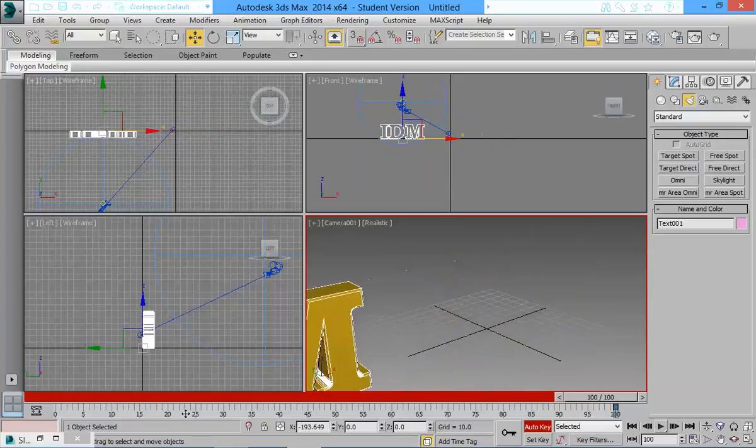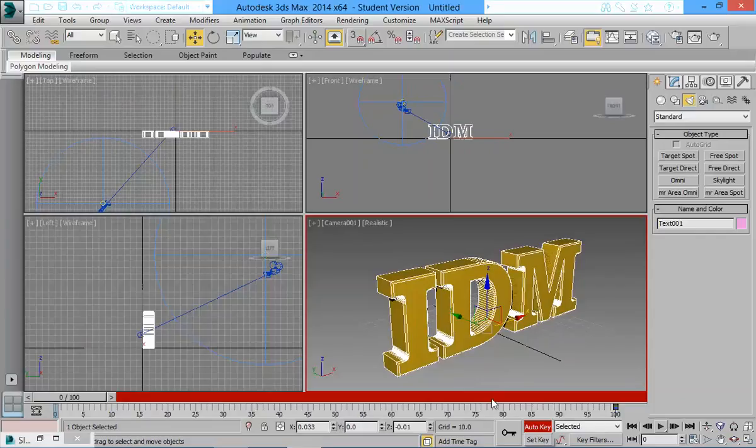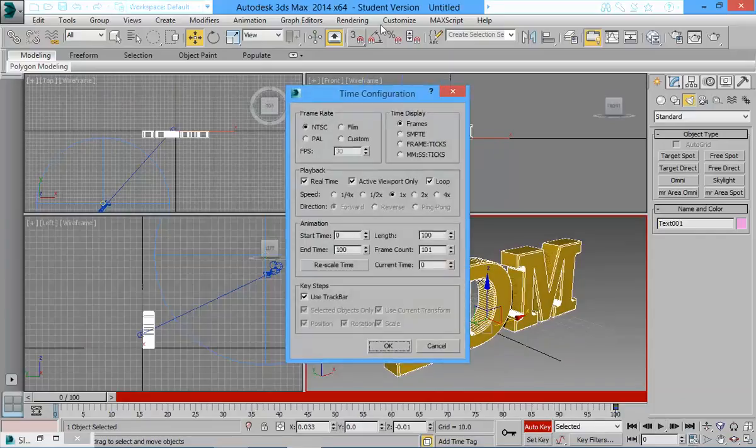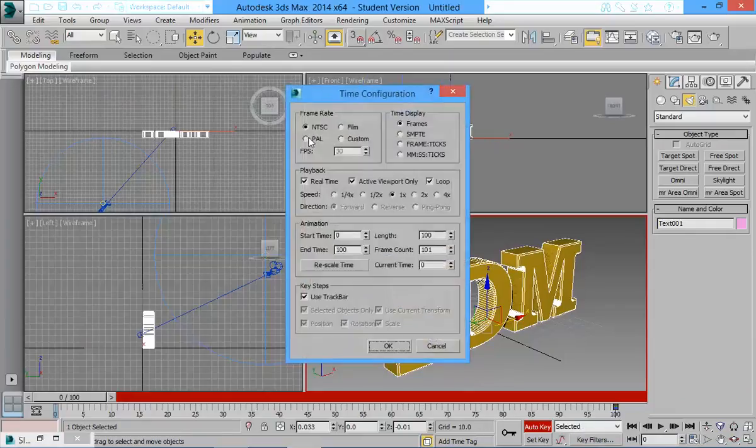Then I come to the first frame. I can change the duration. This is 4 seconds. I can change the duration to 6 seconds, whatever PAL, and I should have done that. I should go here and make it PAL.